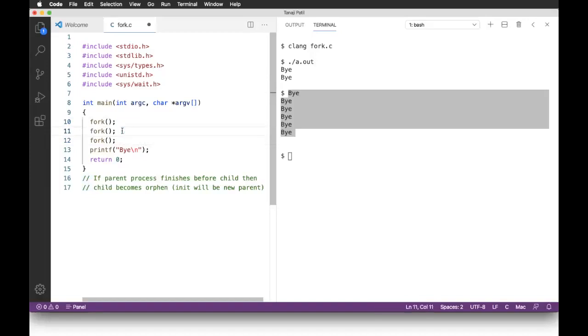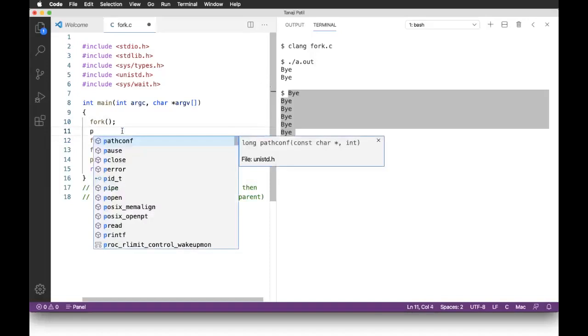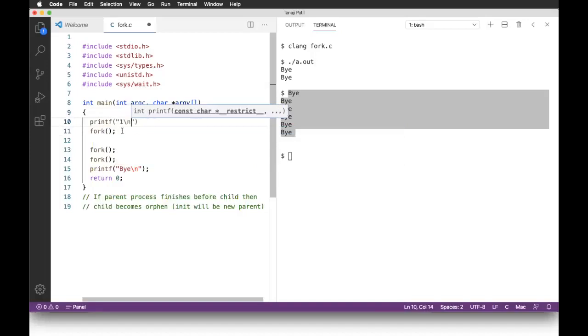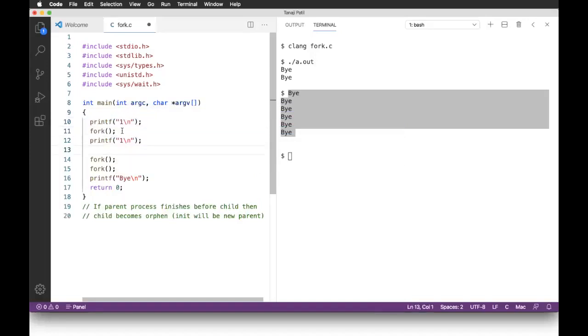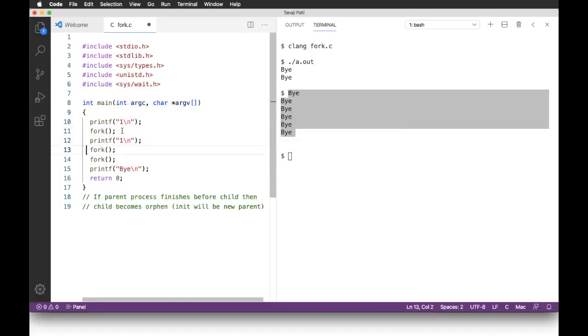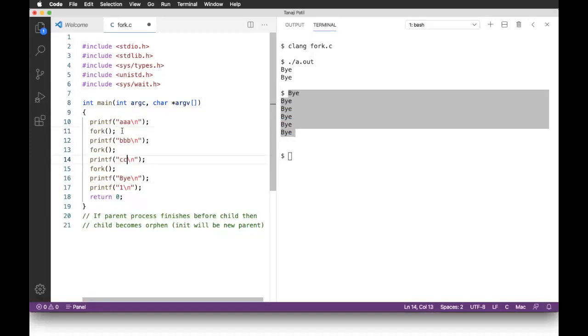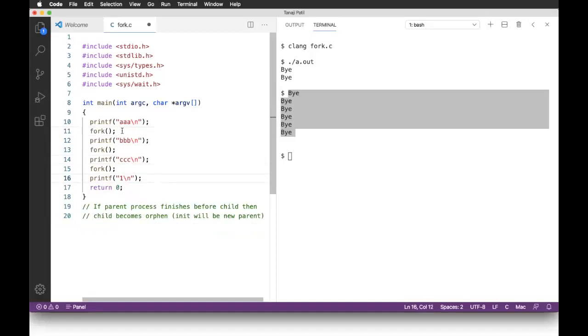Okay, and to make it simple, what I'll do is, printf, I'll just display 1, printf 1. Let me copy this. After this fork, and after this fork, or rather than saying 1, what I'll do is I'll put some alphabet A, then B, then C, and forget about this, I'll put there D.